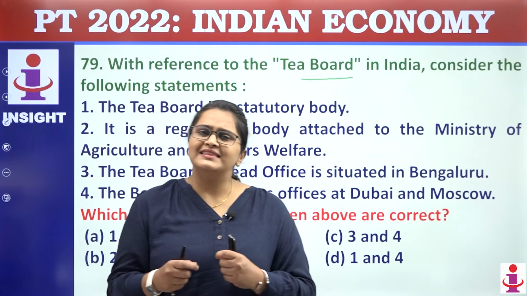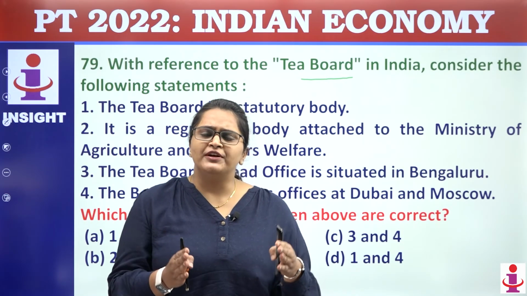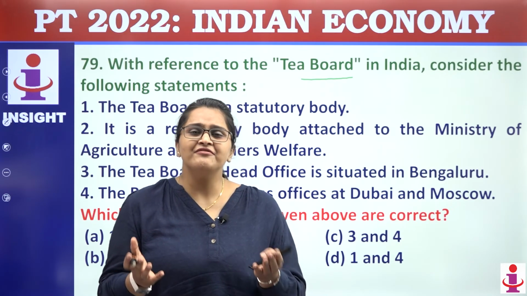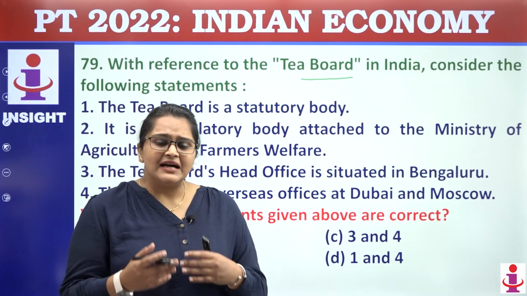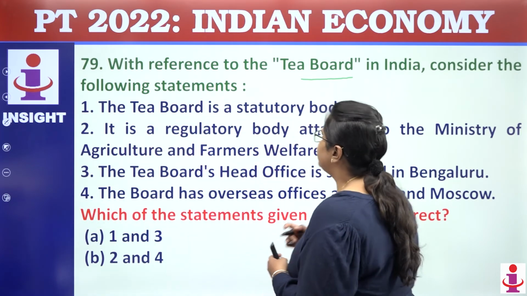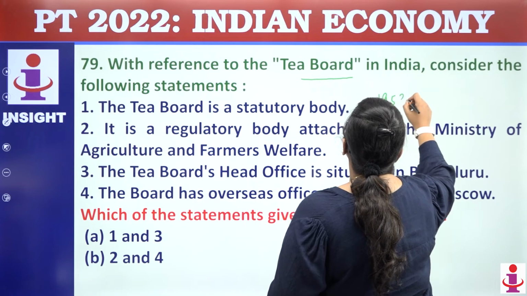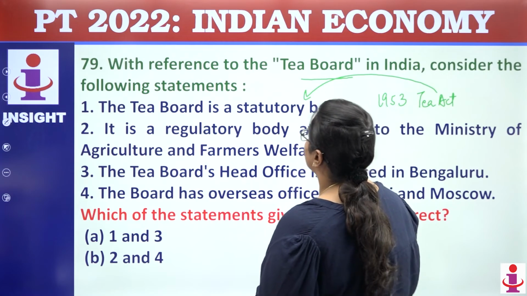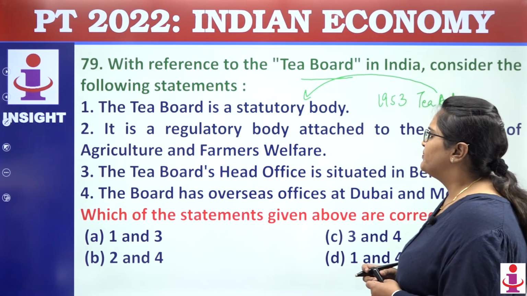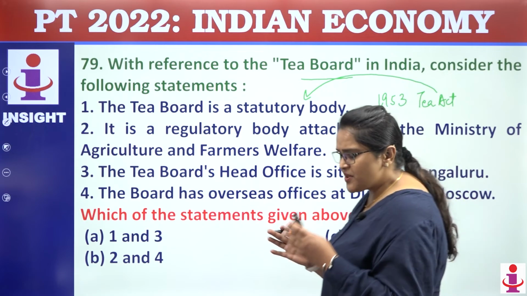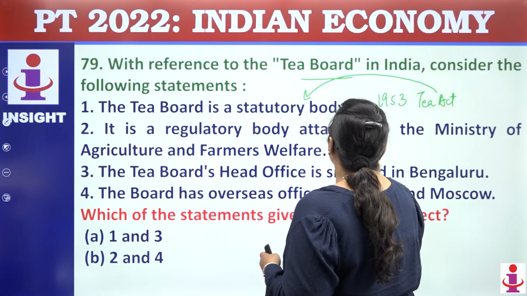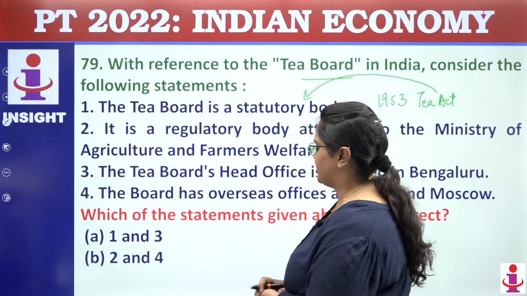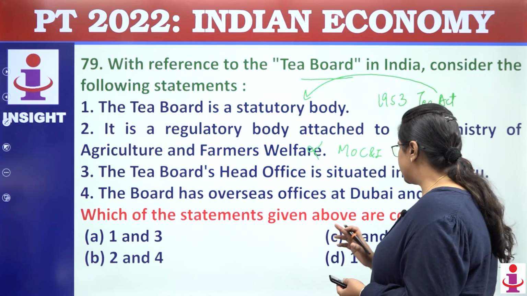Now tell me why at that point the Tea Board of India came into the news. Because they have to increase their trade. That's why that was in limelight. But actually it derived its power in 1953 when a special act, the Tea Act, was formed, and as per this Tea Act, this body was formed as a statutory body. Since it is related to trade, it is attached to the Ministry of Commerce and Industry, not Agriculture and Farmer Welfare. So 2 became incorrect.